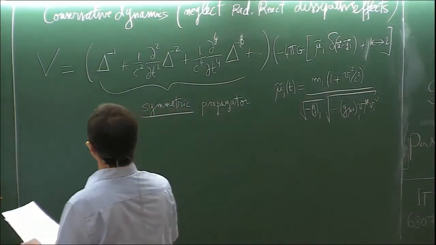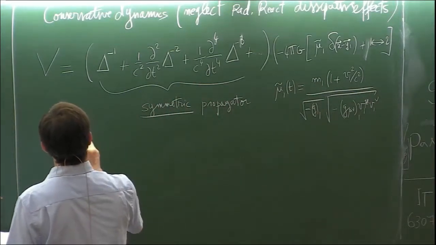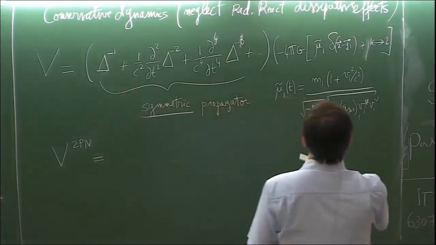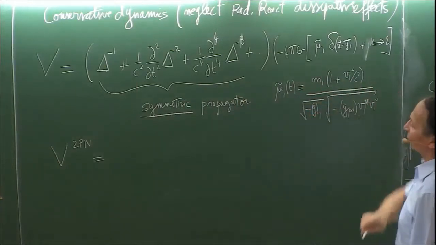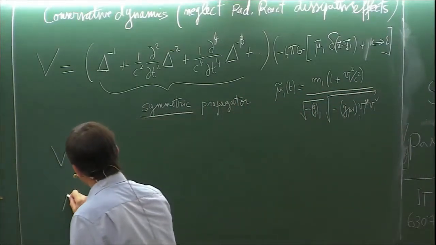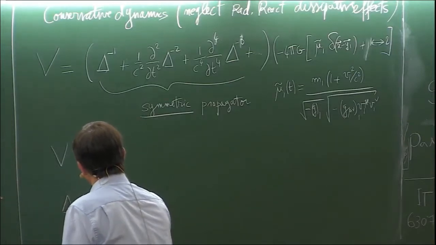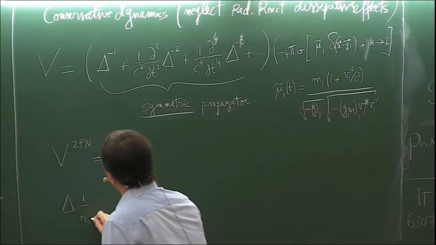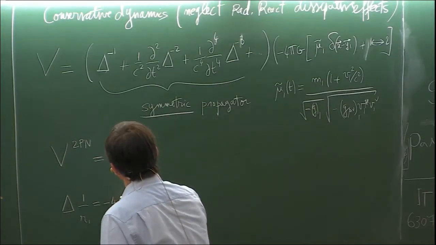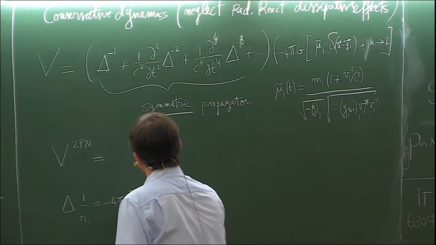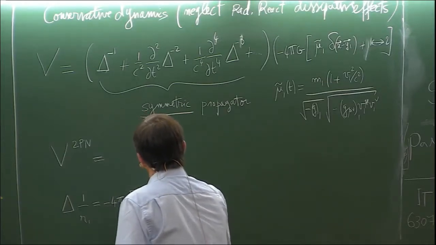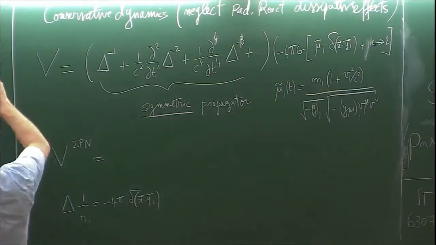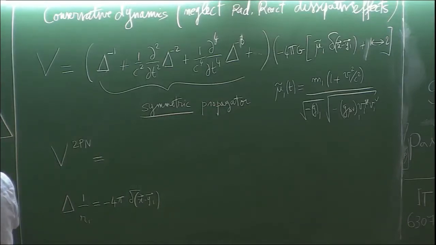And the explicit solution, V at 2PN order, can be obtained directly by applying the inverse Laplace operator on a delta function. And we use the fact that the Laplacian of 1 over R1 is, in the sense of distribution, minus 4 pi times the delta function at the location of 1. So we have our two particles, y1, y2.